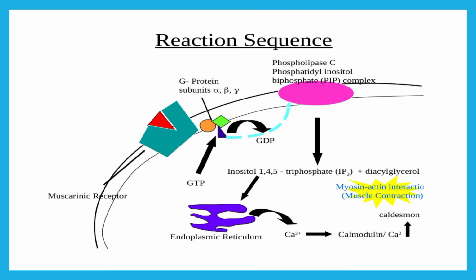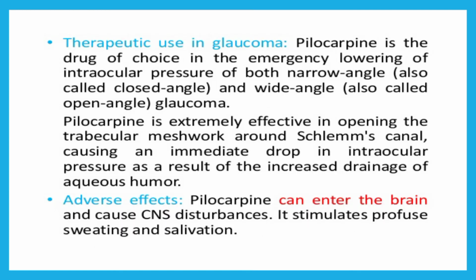The PIP complex further splits into IP3 and diacylglycerol, and IP3 goes to the endoplasmic reticulum membrane and releases calcium, which binds to calmodulin and forms the calcium calmodulin complex. This binds to the caldesmon, and actin myosin interaction will occur, which will cause muscle contraction.